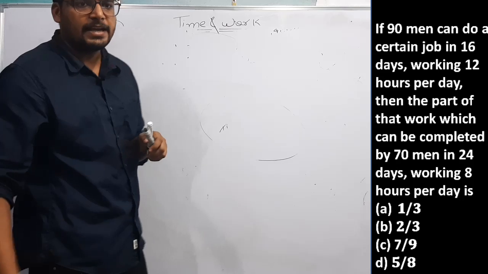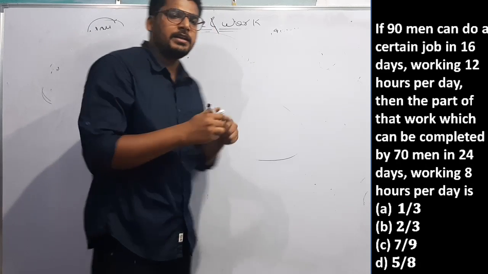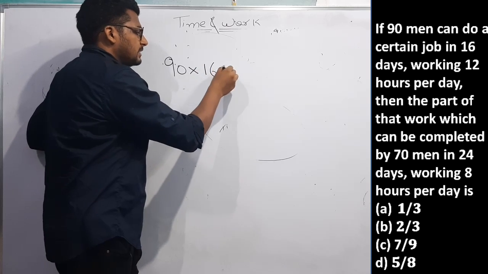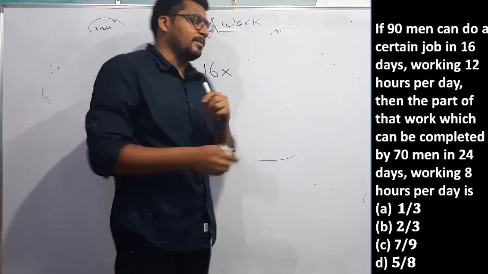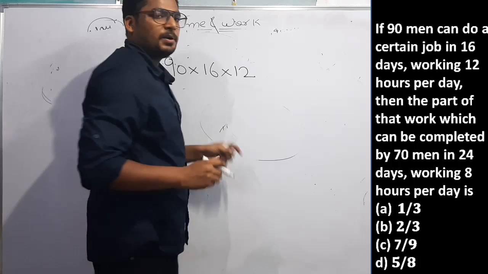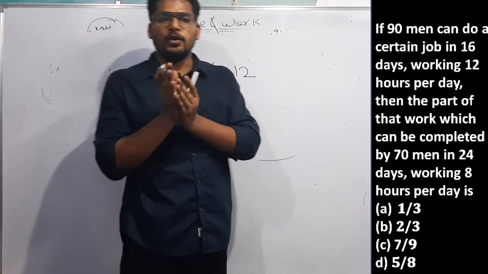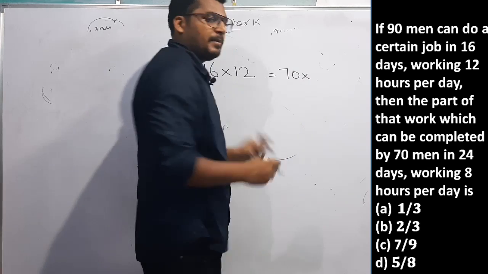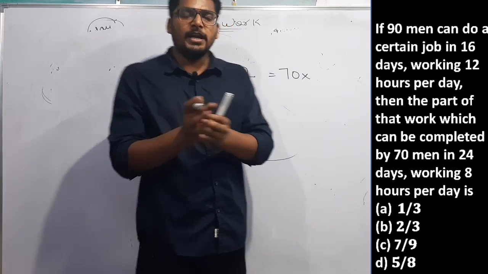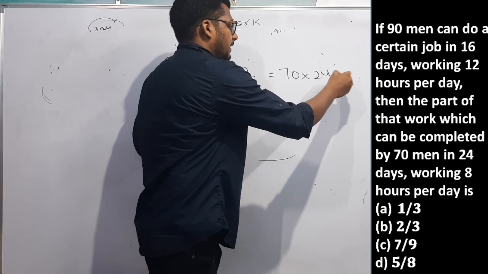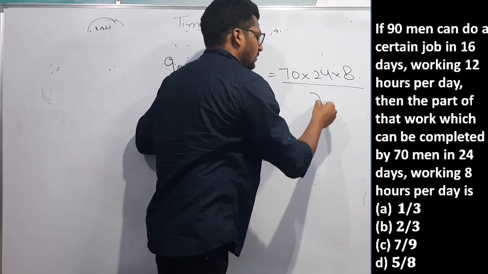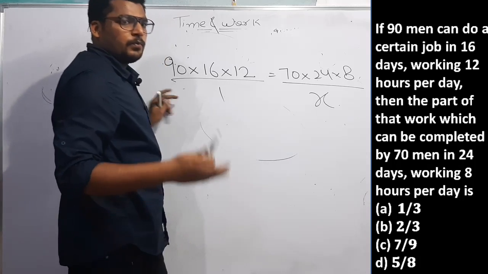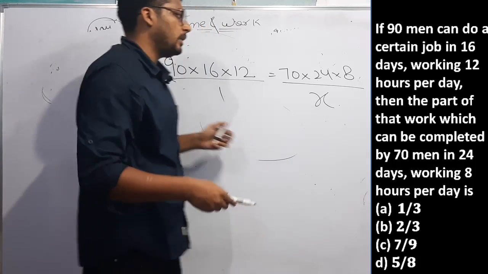Now, our next question is based on this only. What is the next question saying? 90 men can do a certain work in 16 days, working 12 hours per day. Then what part of work can be completed by 70 men working 24 days, 8 hours per day? The question is asking what part of work will be done. Let work here be 1 and here be X. We need to find out what part of work will be done.